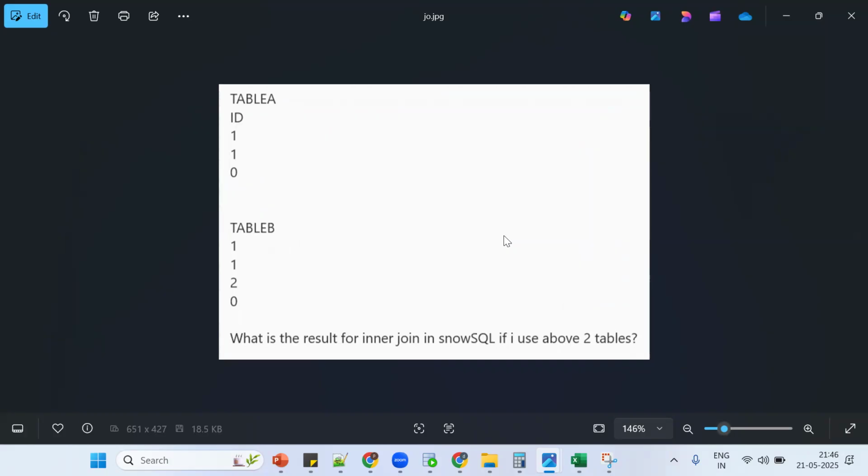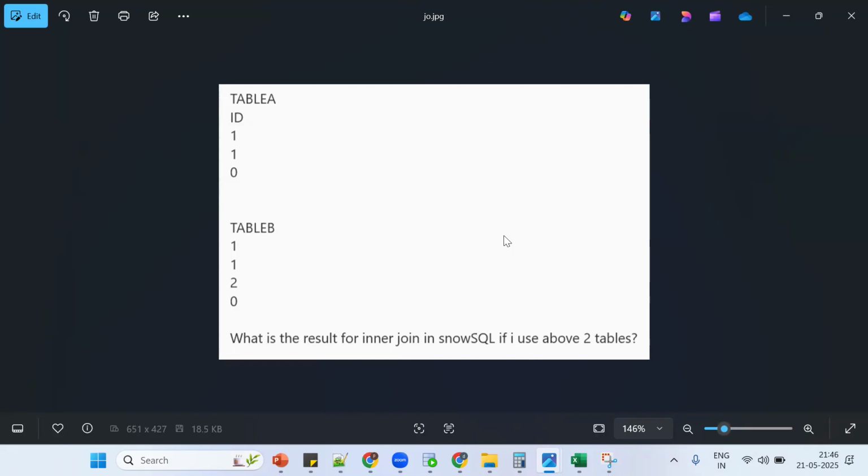Tell me now what happened. 1 record, 4 plus 1. For inner join, 5 records. For left join, 5 plus 0. For right join, 5 plus 1. For full join, 5 plus 0 plus 1. What about cross join? 3 4s are 12.